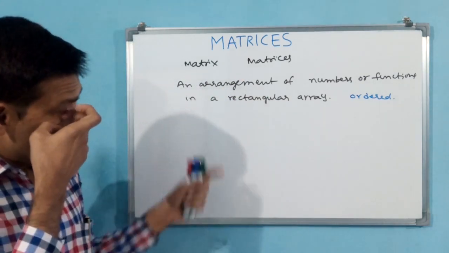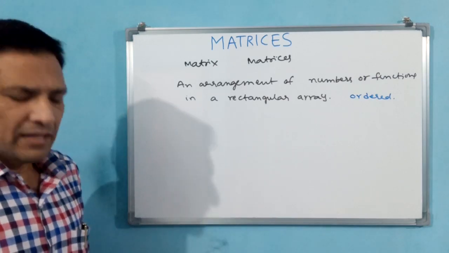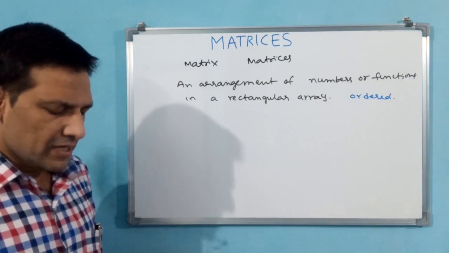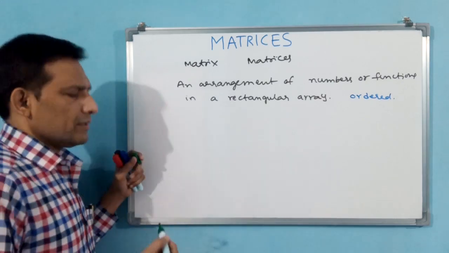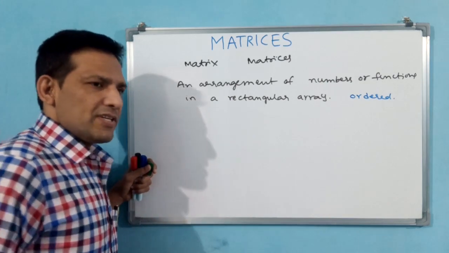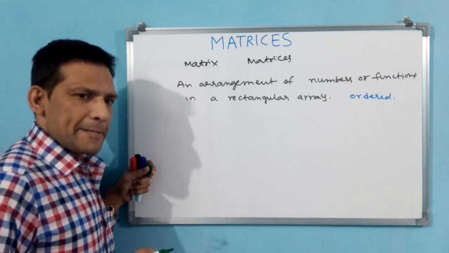Then how to arrange this? Simplest example we will take and we will see. I am writing like this. You see, for IIT JEE 3 subjects are required.